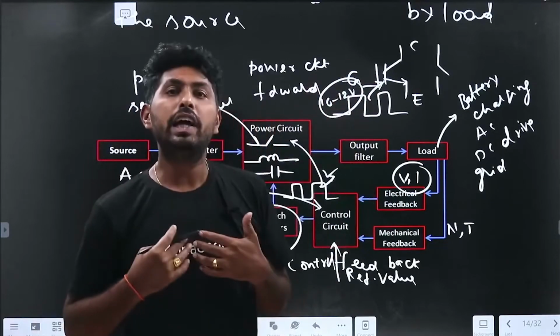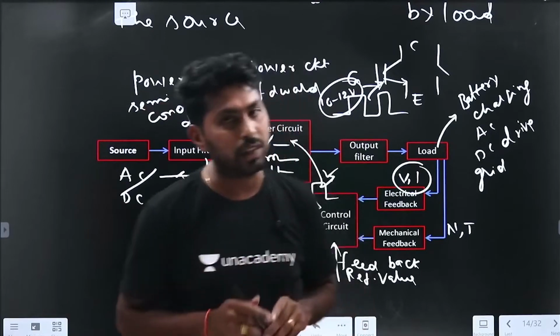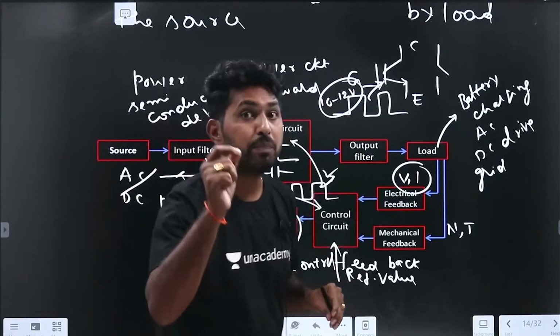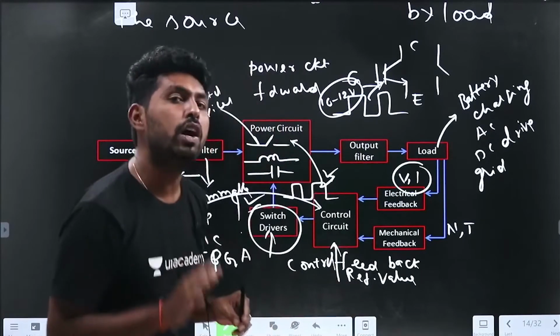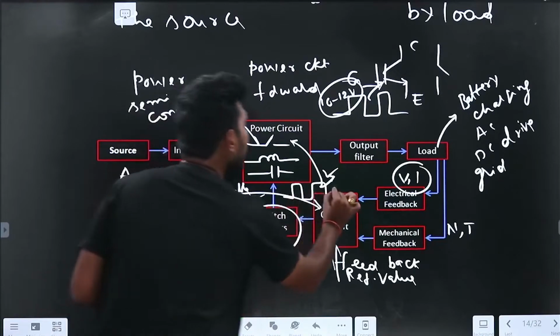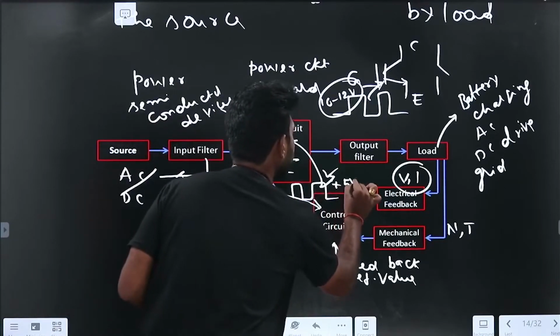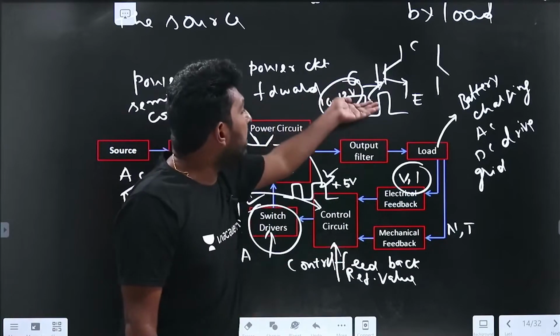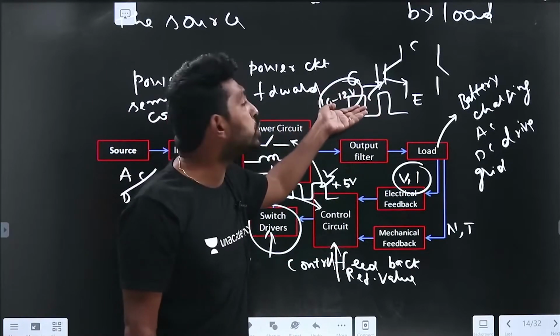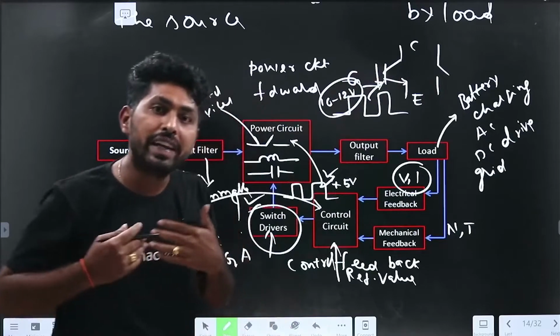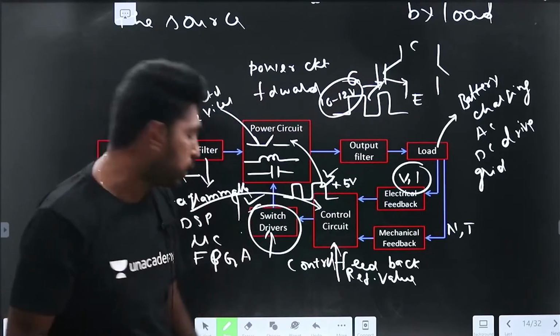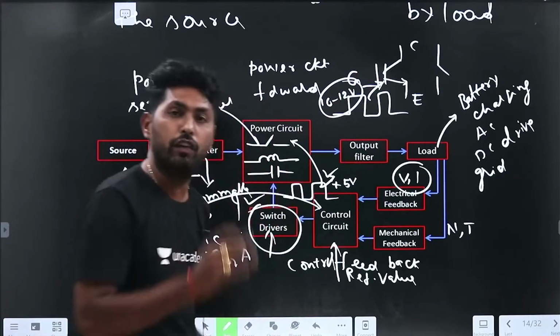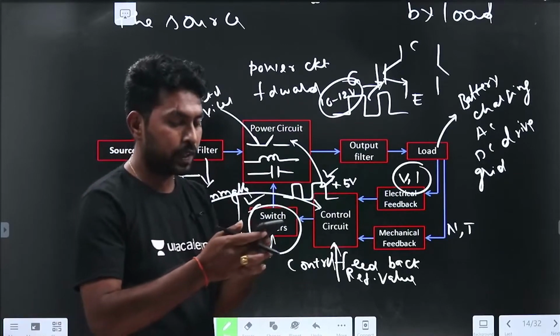For example, if I use a microcontroller as a control circuit, it generates an amplitude of plus 5 volts, but it requires 10 volts to trigger the IGBT. If I give plus 5 volts from the control circuit, will the switch be on or off?